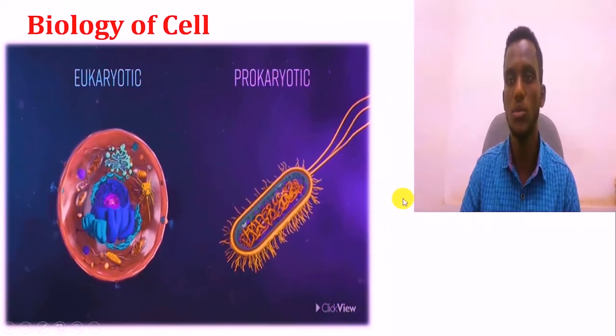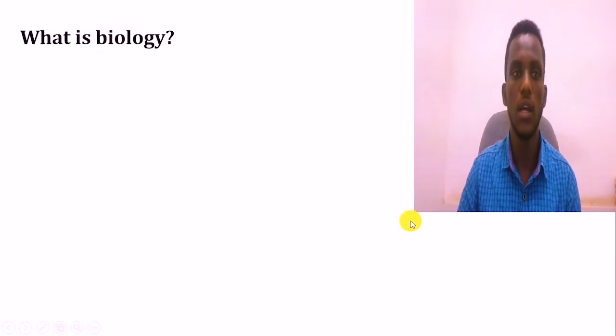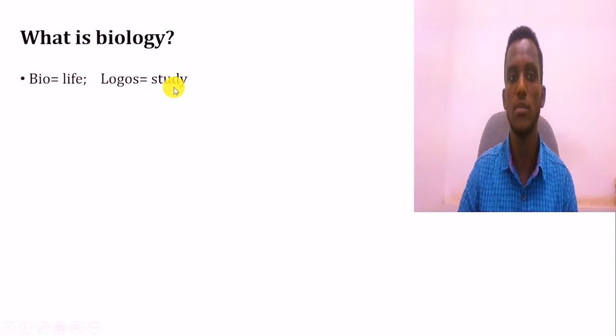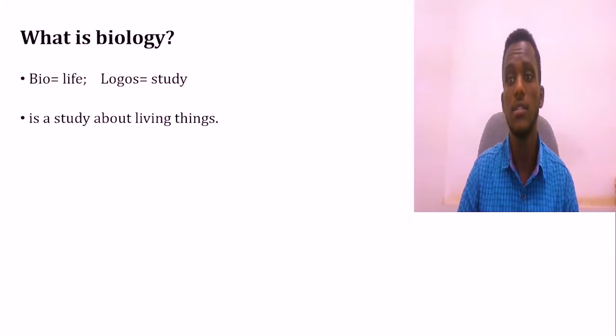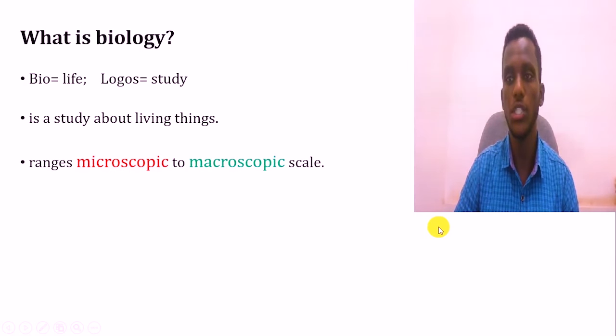So when you just start from the definitions of biology, as you know, biology is a science that studies about living organism or living things, biology. And this biology comes from the two Greek words that is bio and logos. Bio means life, and logos means study. So by combining these two Greek words together gives the subject that is biology, which means that's the science that studies about living things. So the living things that studied under biology may range from that is a microscopic one up to macroscopic.